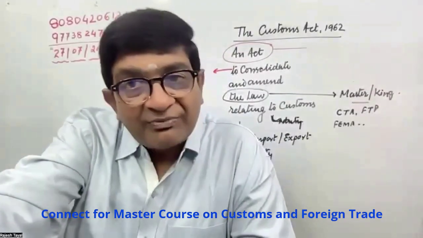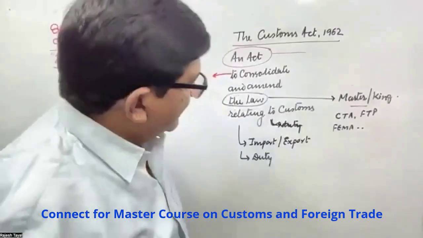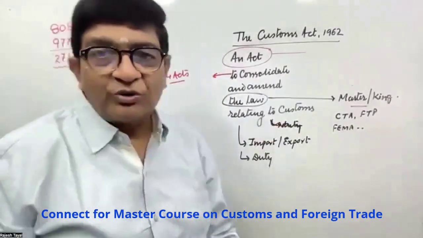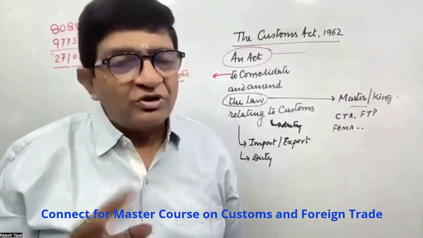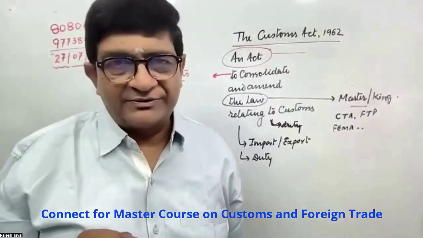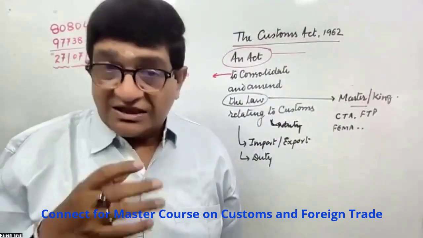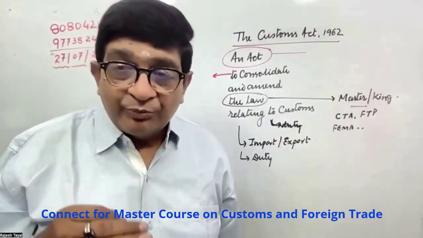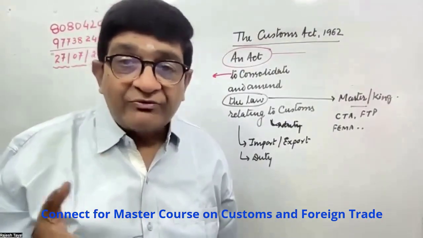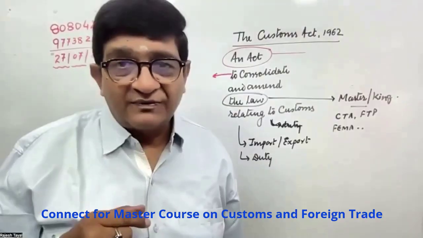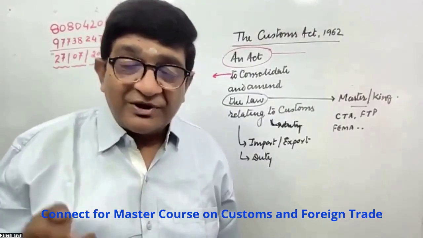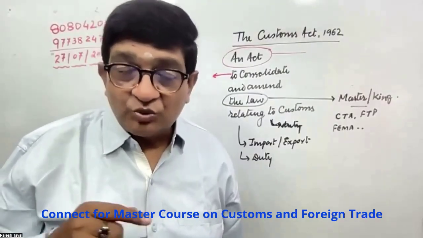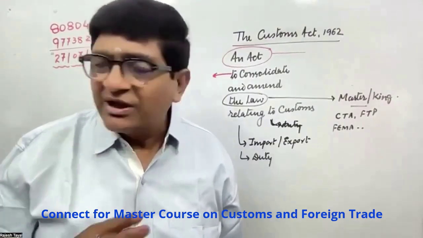All these come from the preamble itself, because it is not limited to duty. If I say it is duty, then you could say the main object of the Customs Act is collection of duty. No, collection of duty is one part of the total act. Otherwise, it is regulating import and export of goods. It also provides for prohibitions, restrictions, and limitations. In relation to levy, it talks about levy plus valuation plus assessment of duty plus collection plus refund plus duty drawback. Everything is covered.